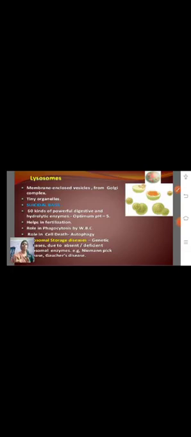They fuse with food particles and dispose enzymes into the vacuoles to digest the contents. Okay, next, they digest bacteria by breaking down the bacterial cell wall. So it is the suicidal bags of the cell.